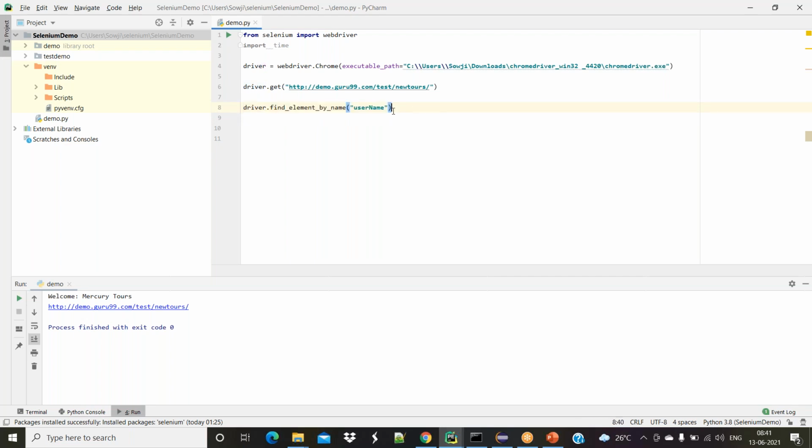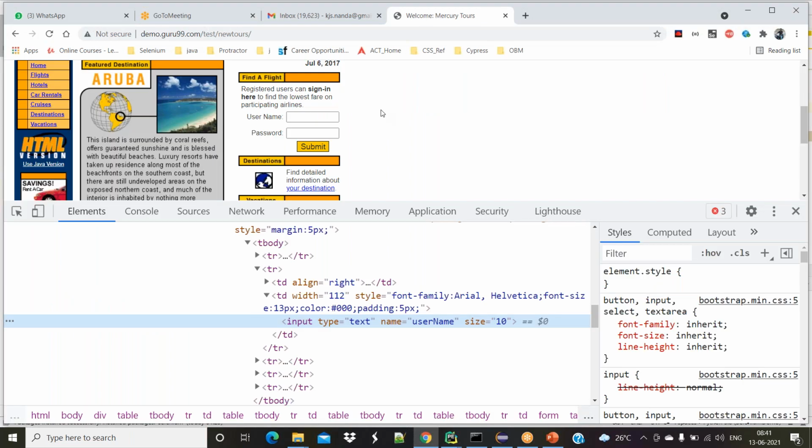Now what is it supposed to do? It's supposed to do dot send keys. Send keys is a method to type. What is the manual thing we are supposed to do? We go to that field, click on it, and highlight it. Why? Because we have to make sure it is going to type in that particular field. If you don't highlight it and keep on typing, your type action will not affect anything on your web page.